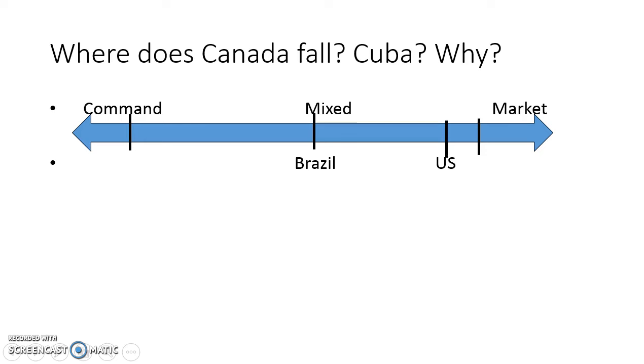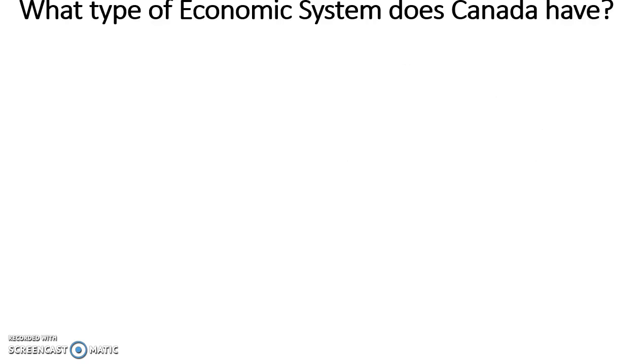Okay, where does Canada fall on the economic continuum? Down toward the market side. It's a mixed economy. All right, let me say that again. It is a mixed economy. It's down toward the market side, and we're going to talk about why that is in the next slide. But it's still a mixed economy even though it's down toward the market end. And Cuba is down here on the command end because they have more of a command economy.